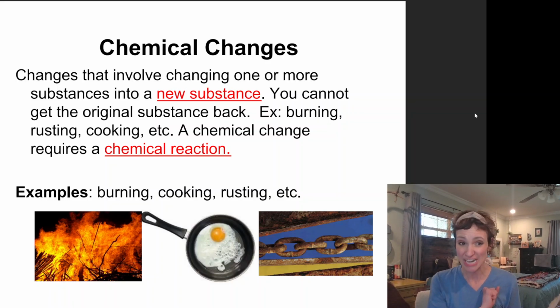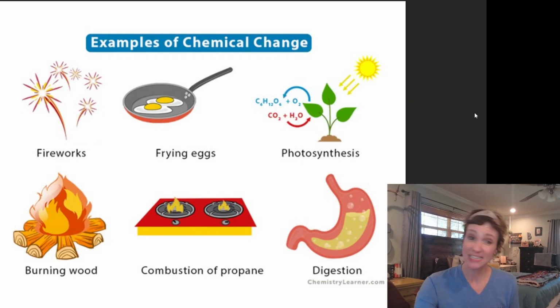So a chemical change is a change that involves changing one or more substances into a new substance, and you cannot get the original substance back. So examples of this are burning something, rusting, cooking. So the key thing about a chemical change is a chemical reaction is required. So here's some common examples of some chemical changes. Once again, a chemical change requires a chemical reaction and things you cannot get back, right?